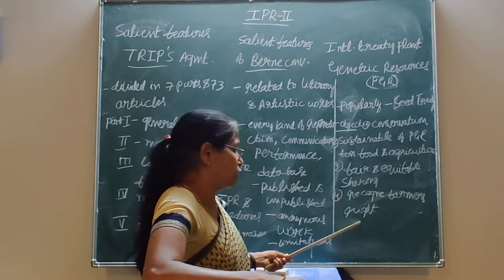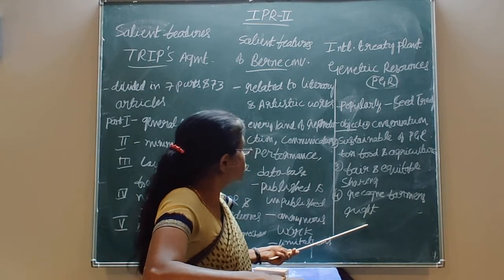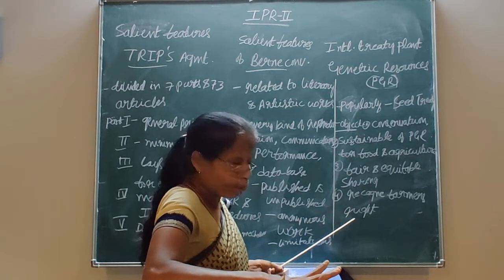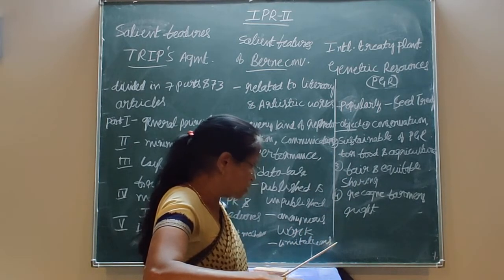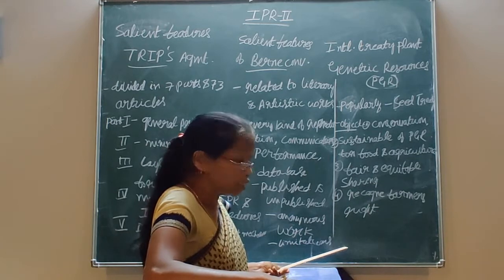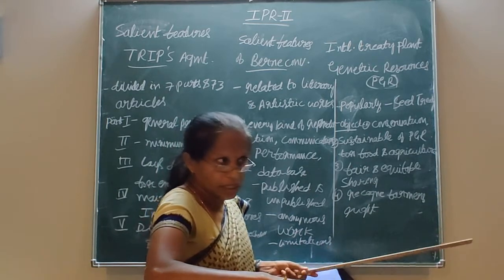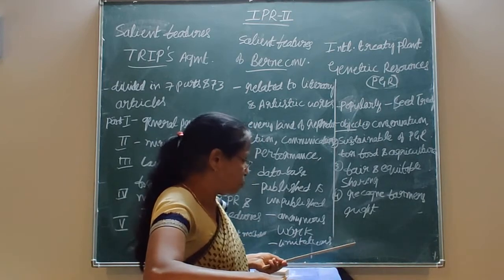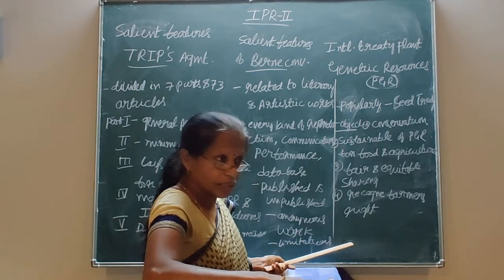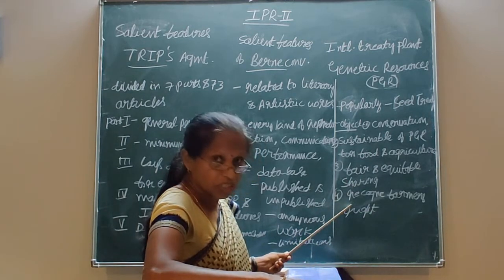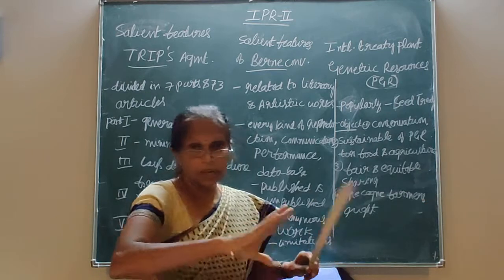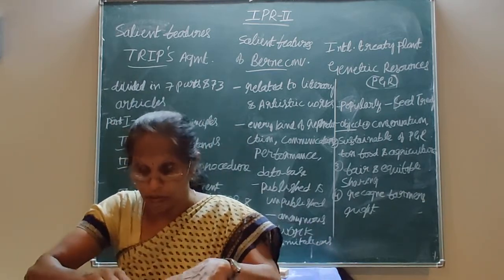Otherwise, in case of copyright, the Registrar can give a compulsory license if the author has not sufficiently supplied the work to the public, or if the material is not available to the public at a reasonable price. If the public is not satisfied with the republication by the author, on that ground any person can make an application to the Registrar of Copyrights, and if he is satisfied, he can give a compulsory license to the interested person.